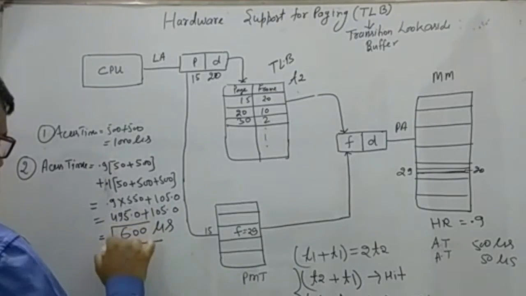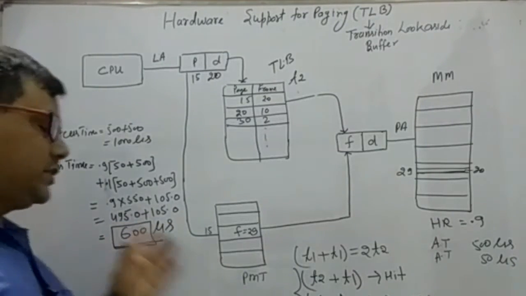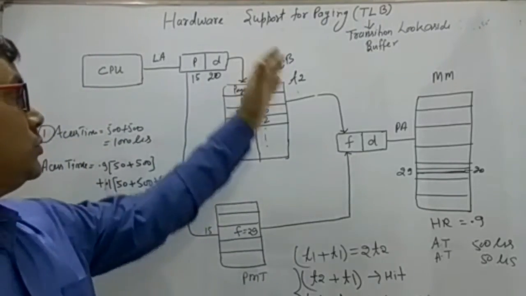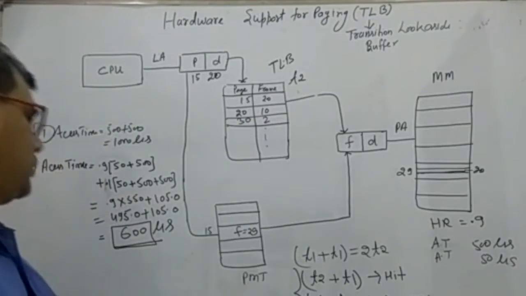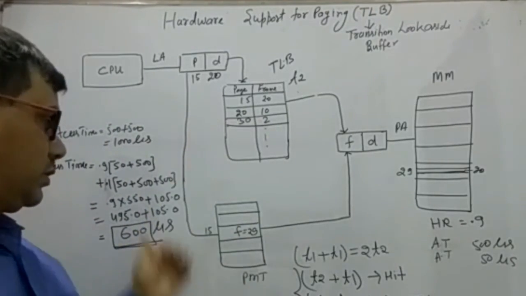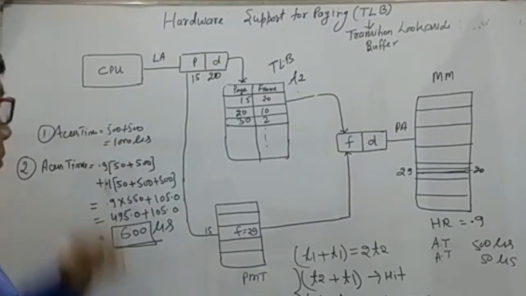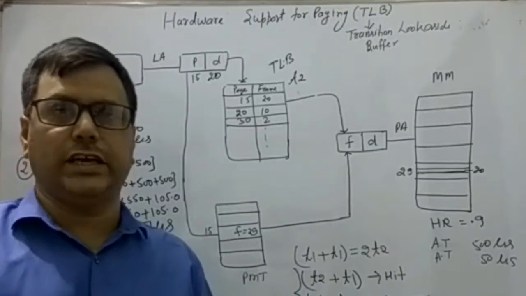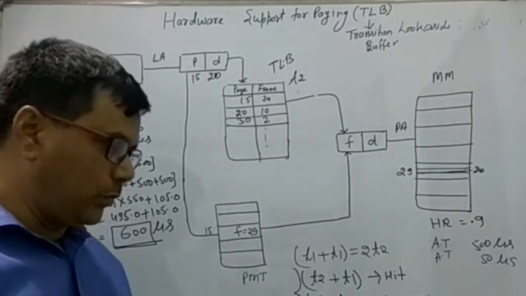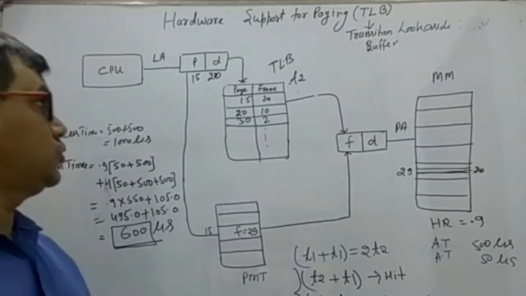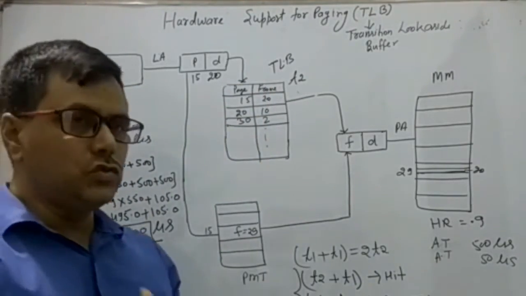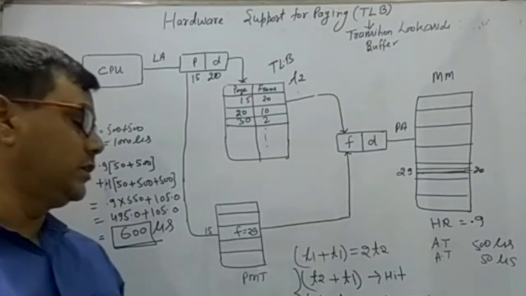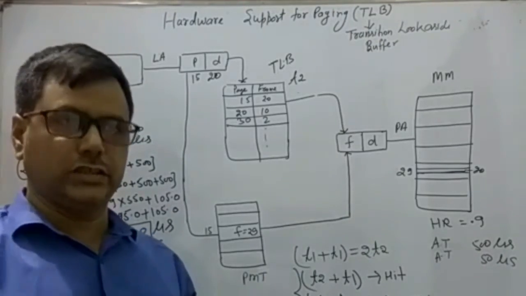Look here, 600 microsecond search time will be required when we are using the TLB, but when we are not using the TLB, 1000 microsecond will be required. Then definitely the use of the TLB will reduce the search time, will reduce the CPU time penalty, and that's why this TLB will be much useful in boosting the speed of processing and accessing.